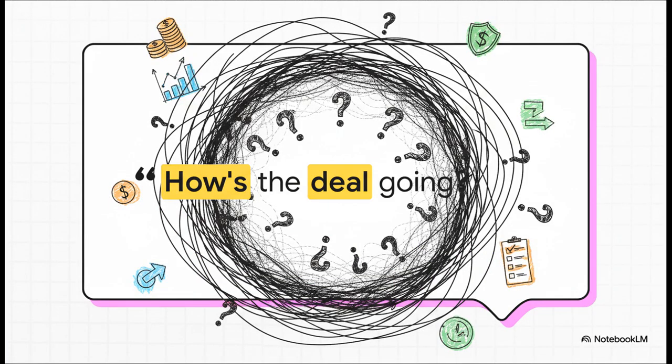To you or me, it's an obvious request for a status update. But for an AI, well, this is a total black hole of ambiguity. It's thinking, which deal? Do you want financials, risks? What are the next steps? It has absolutely zero context, so it spits back a generic response that doesn't help you one bit.